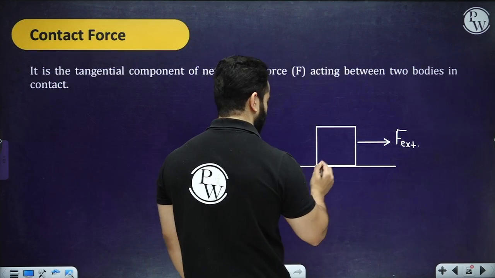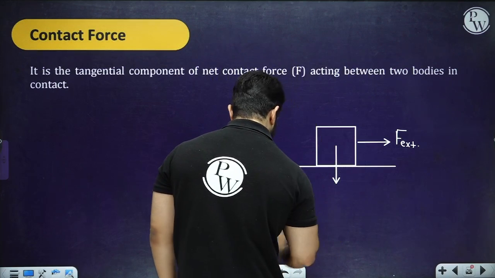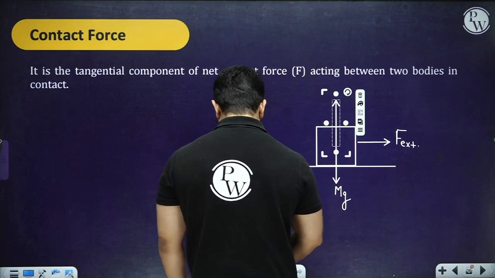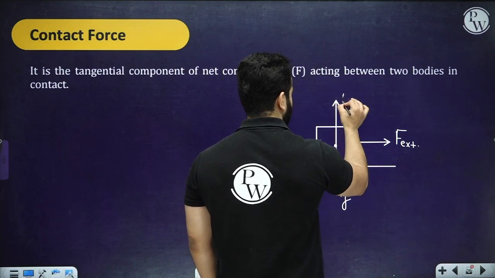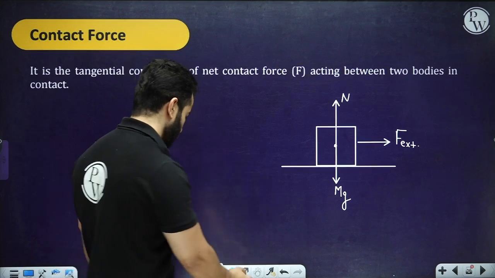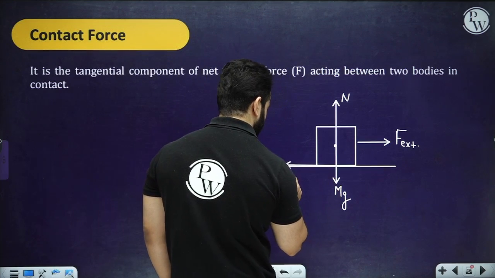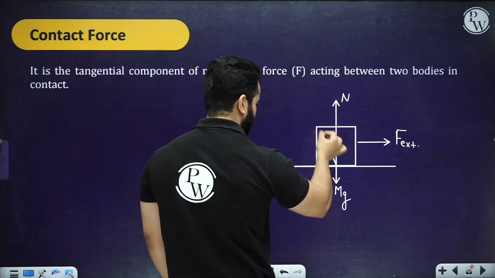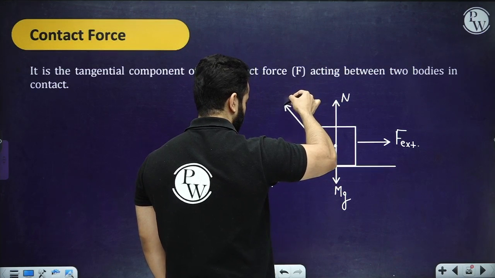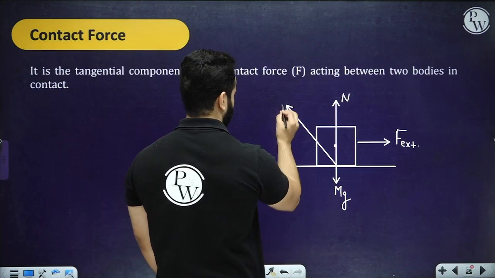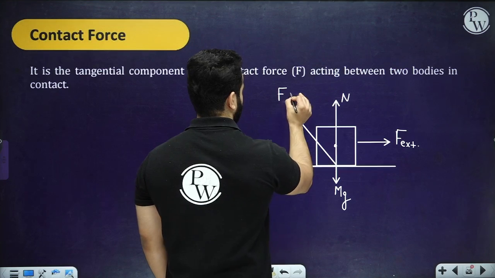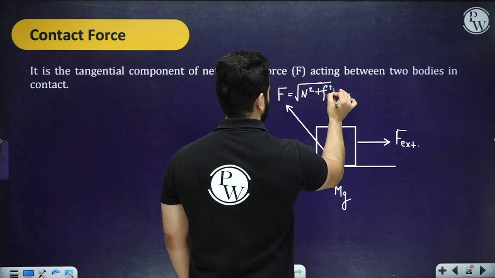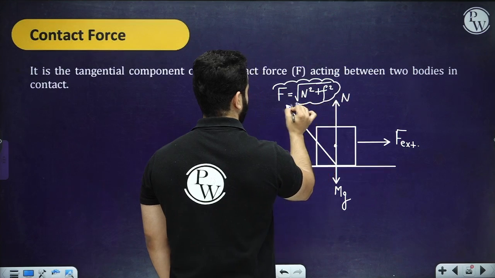And what are the different forces we have got? We have got mg over here. We have got normal reaction, which, if you remember, we said is nothing but a component of contact force. And we have got friction as well. So the resultant of these things will be drawn something like this, and you can call this F, right? And this is going to be under root of N square plus F square. This is the contact force that we are talking about.